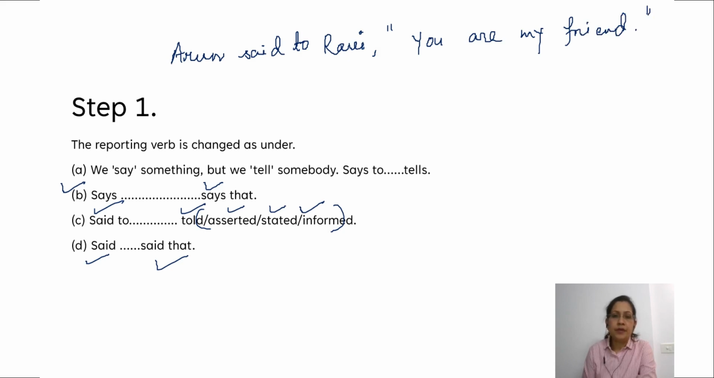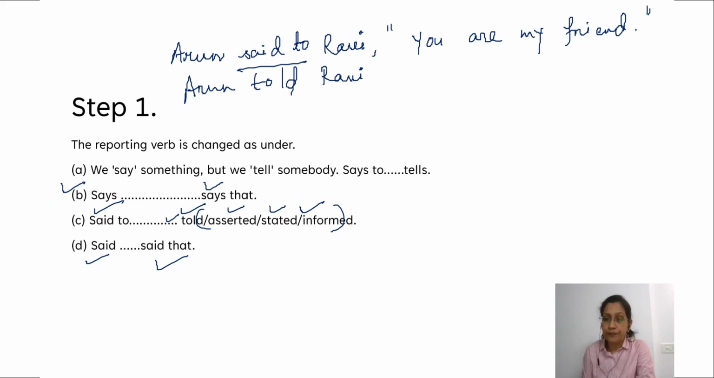Right? So if I'm going to change it into indirect speech, I'm going to write Arun said to changes to told. Arun told Ravi. Always remember, children, told is always followed by a noun or a pronoun. It is never told to. It is always told Ravi, told me, told you, told her. It is always followed by a noun or a pronoun.